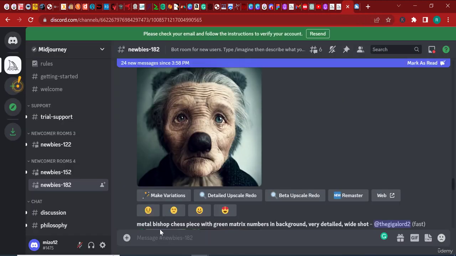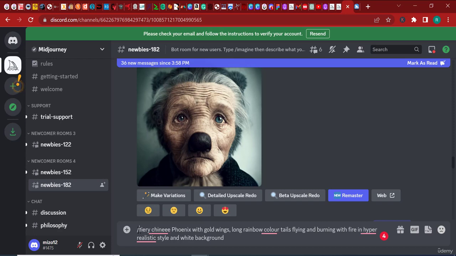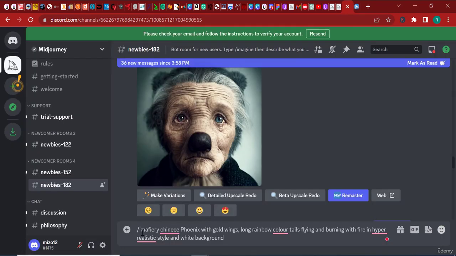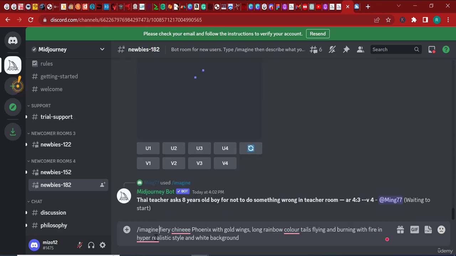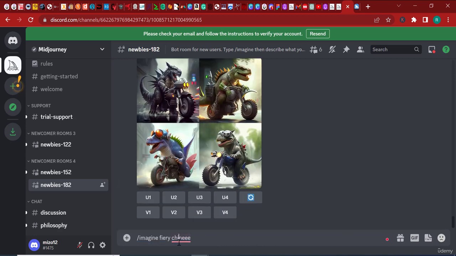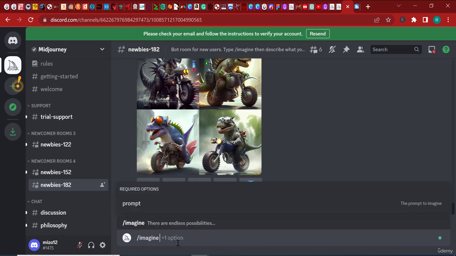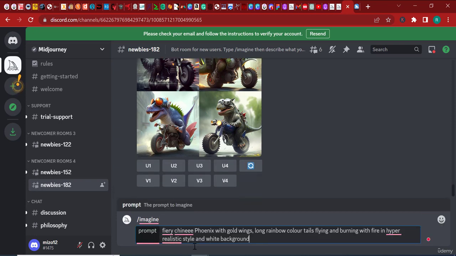So I'm going to come here and I have copied the prompt. It's on the clipboard and there you go. So this is the command. I just have to add /imagine prompt. Well, this can happen. If it happens, just wait and this is going to fix itself. Imagine, and then I'm just going to take this away and /imagine prompt. Okay, and now I'm going to paste the command and click enter.